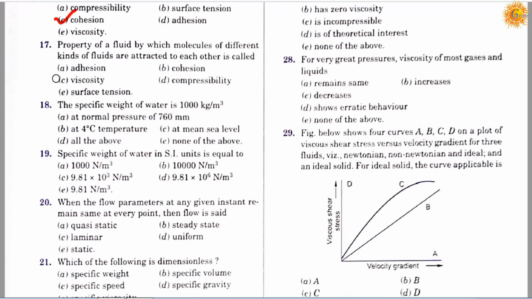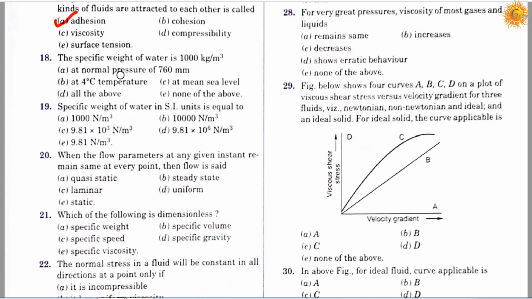Question number 17. Property of a fluid by which molecules of different kinds of fluids are attracted to each other is called: option A, adhesion; option B, cohesion; option C, viscosity; option D, compressibility; option E, surface tension. So correct answer is A, it's adhesion.